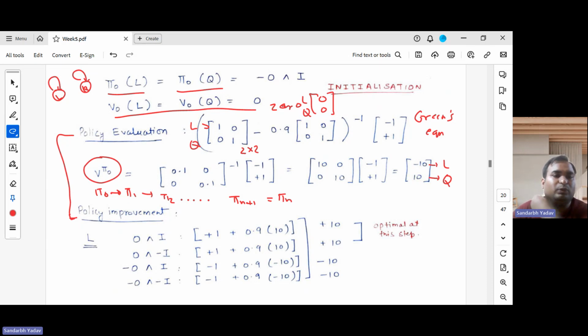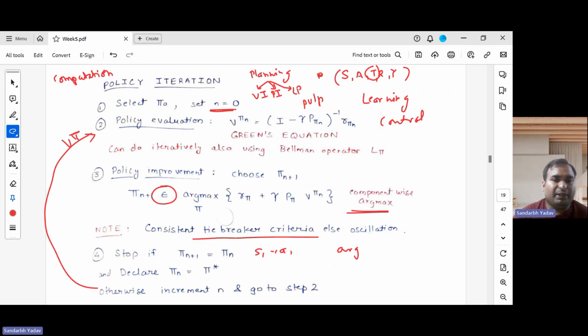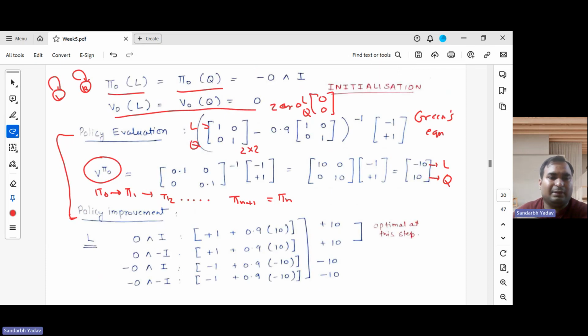Now we perform the policy improvement. So what happens in policy improvement? Component-wise, we will select that action. This is given in terms of vector, right? This is n plus 1. So for some state s, we will select the action which maximizes this quantity. We have to do this for all the states. First we do it for L state. These are the four possible actions: playing organ and burning incense, playing organ and not burning incense, not playing organ and burning incense, and doing nothing, like not playing organ and not burning incense stick either.